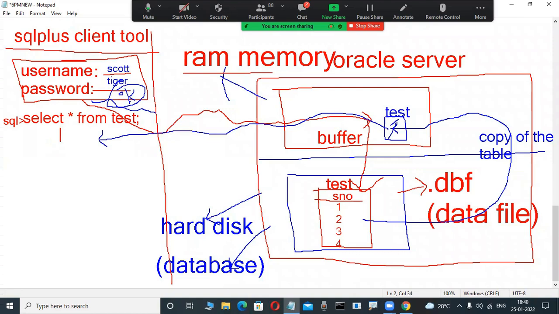Just observe it here. Maybe a test table is there. Then only this table is visible, where we are also only viewing. Okay, fine. Here 1, 2, 3, 4, some data is there. Suppose, can we change this data in the database through the tool? Yes, possible.